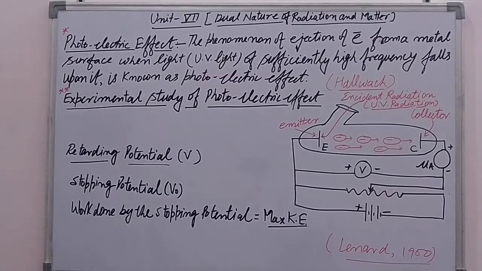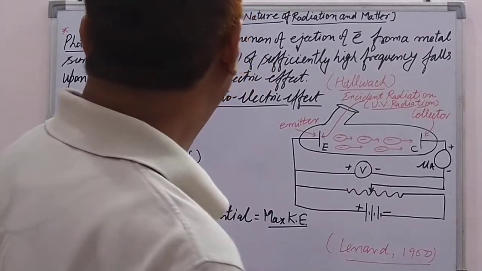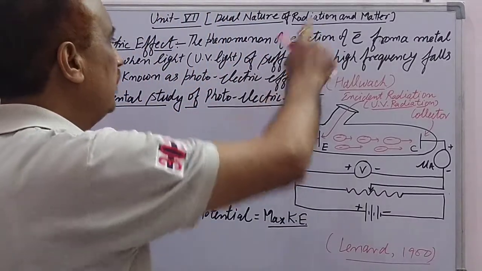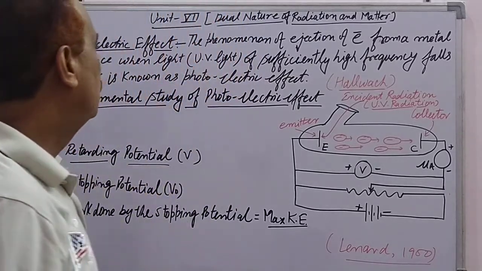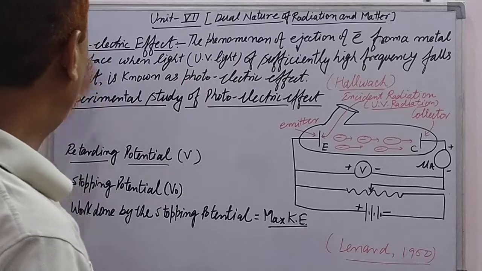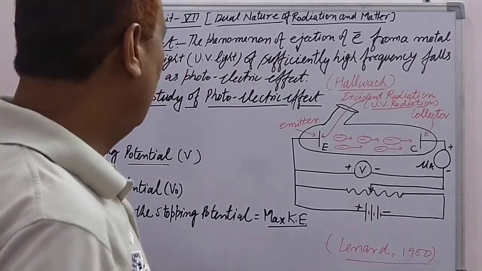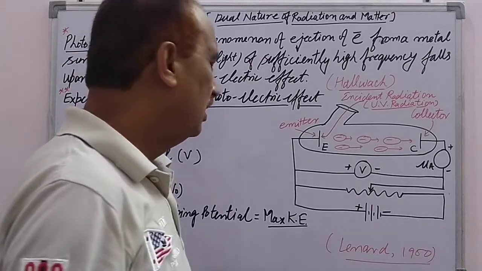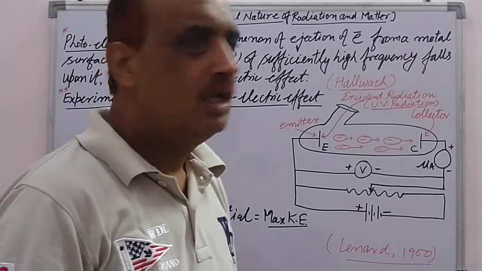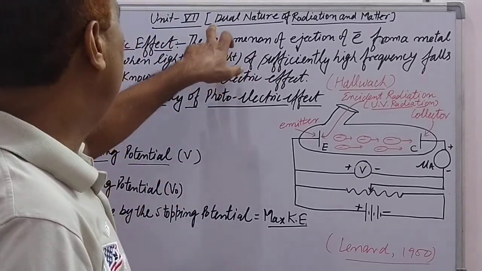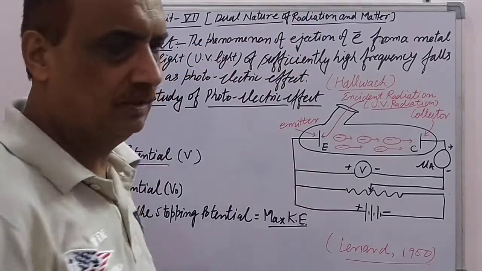Hello students, in this video we will start the next unit, Unit 7, that is dual nature of radiation and matter. In this unit we will discuss the photoelectric effect and other experimental effects related to the photoelectric effect, and after that we will discuss the Einstein equation and so on. First of all, we want to discuss the meaning of the dual nature of radiation.